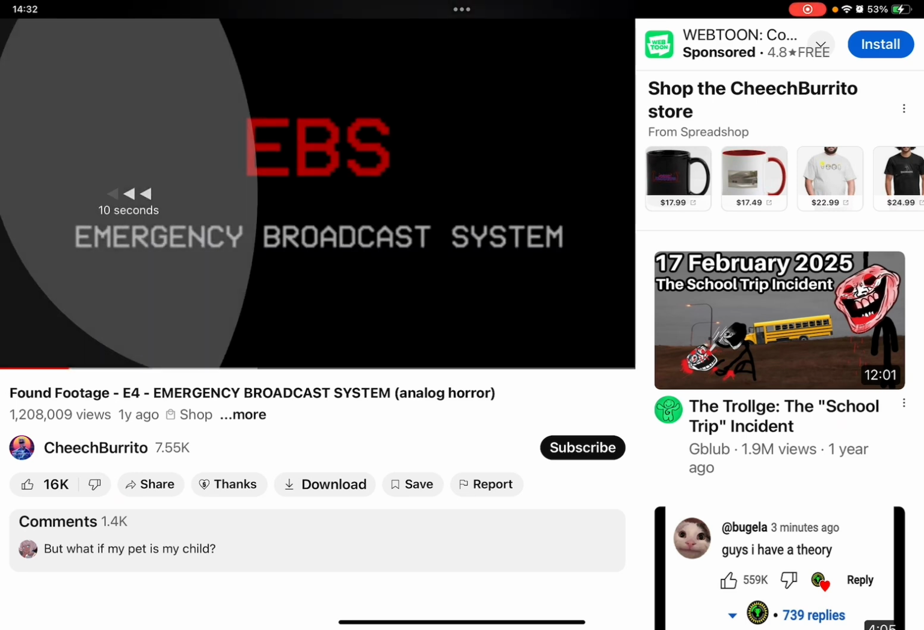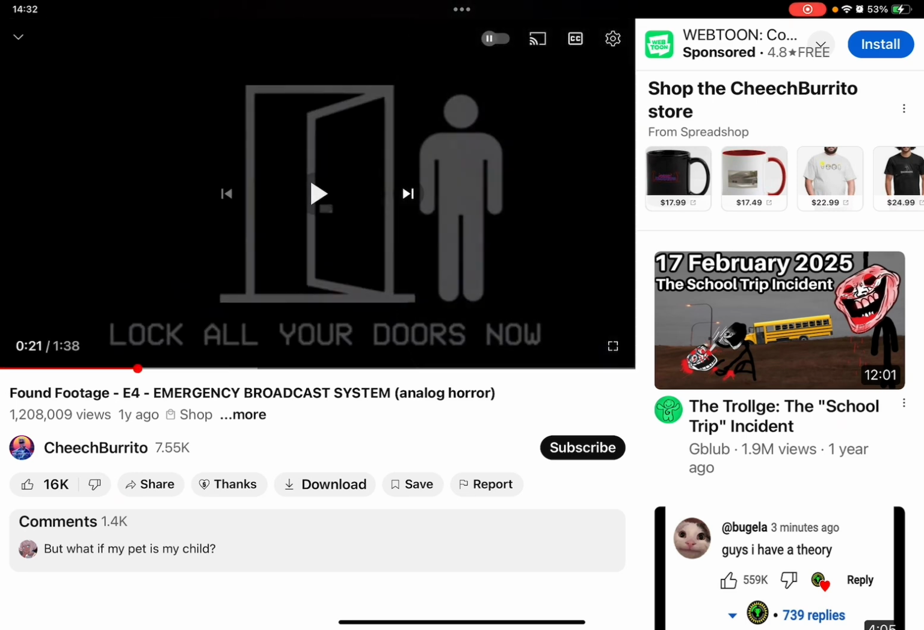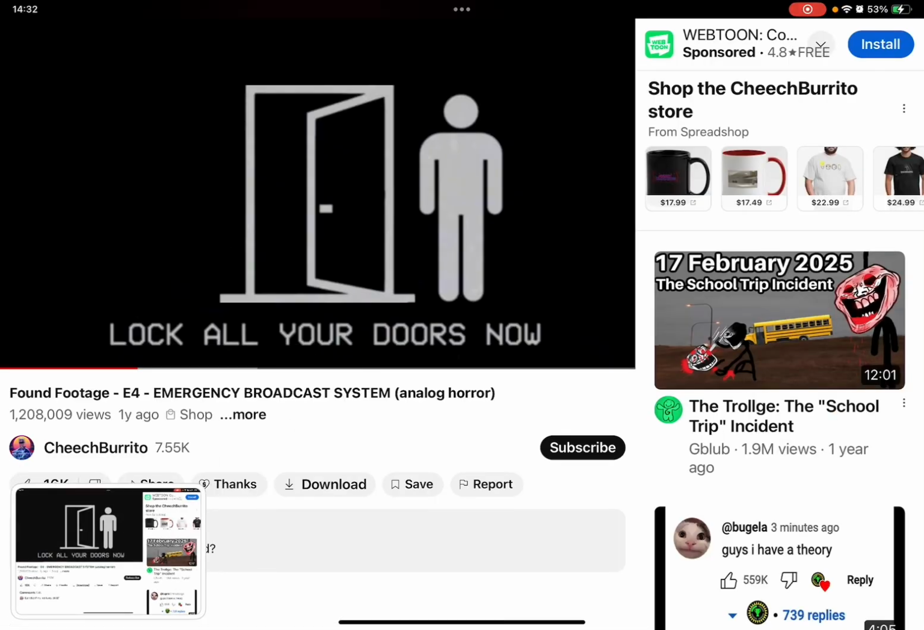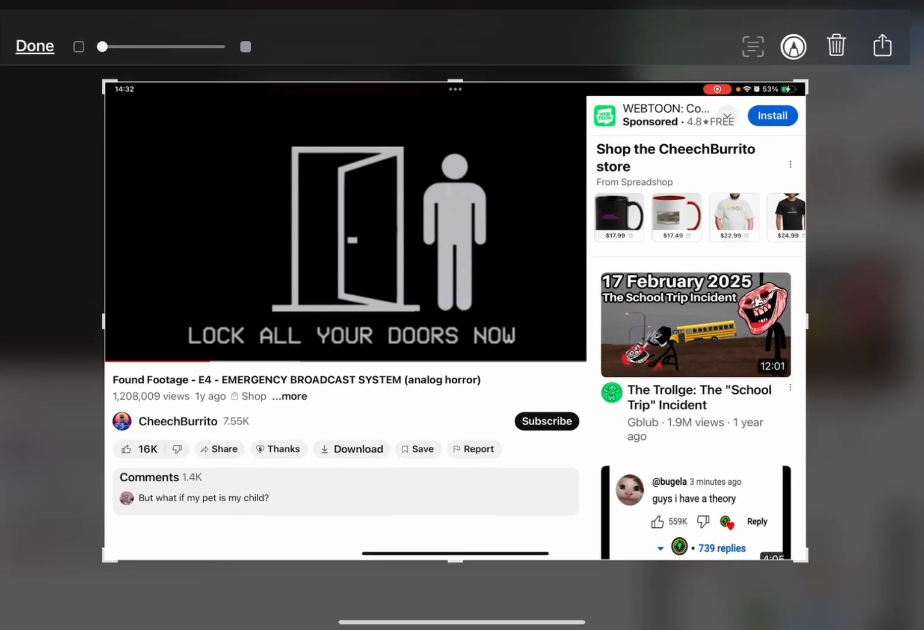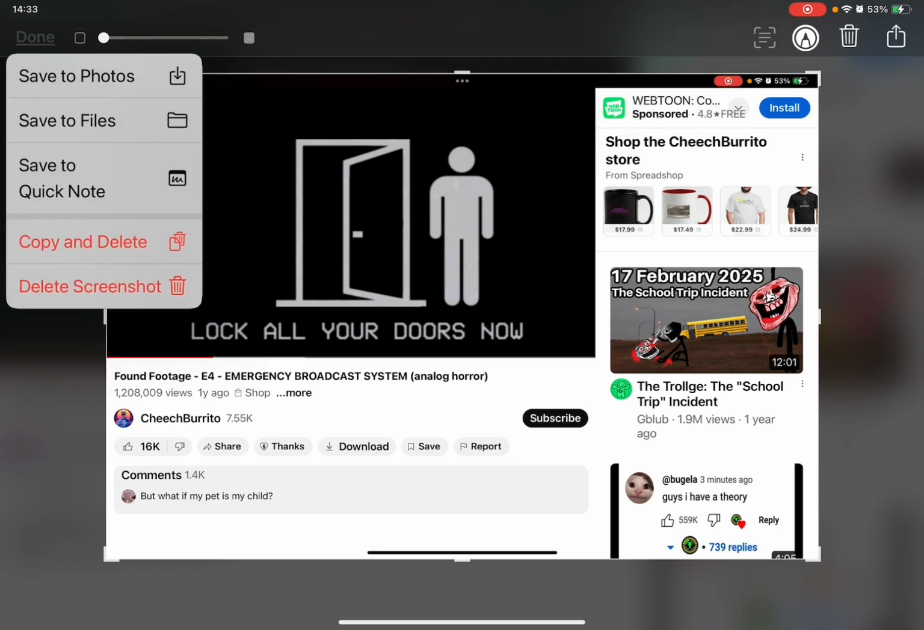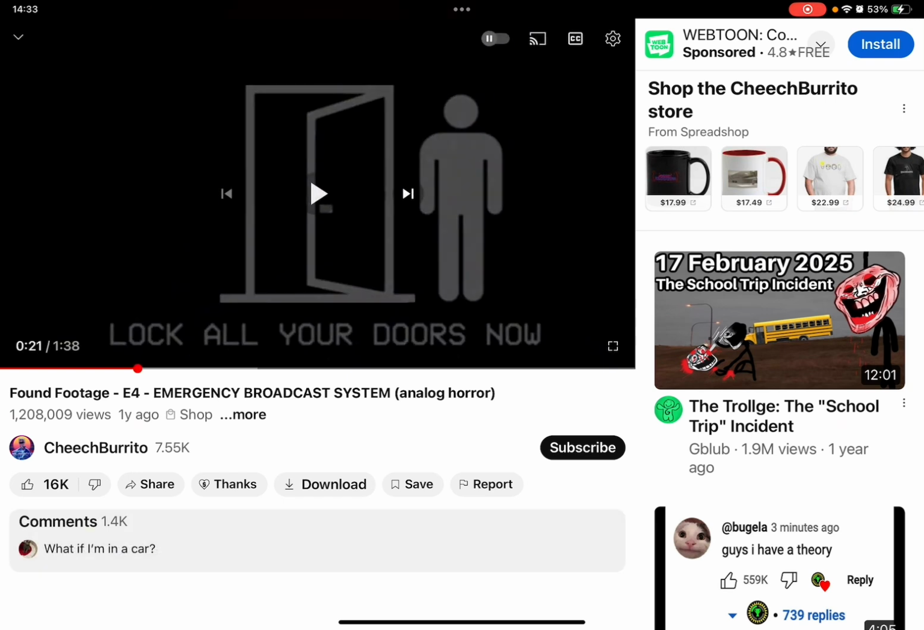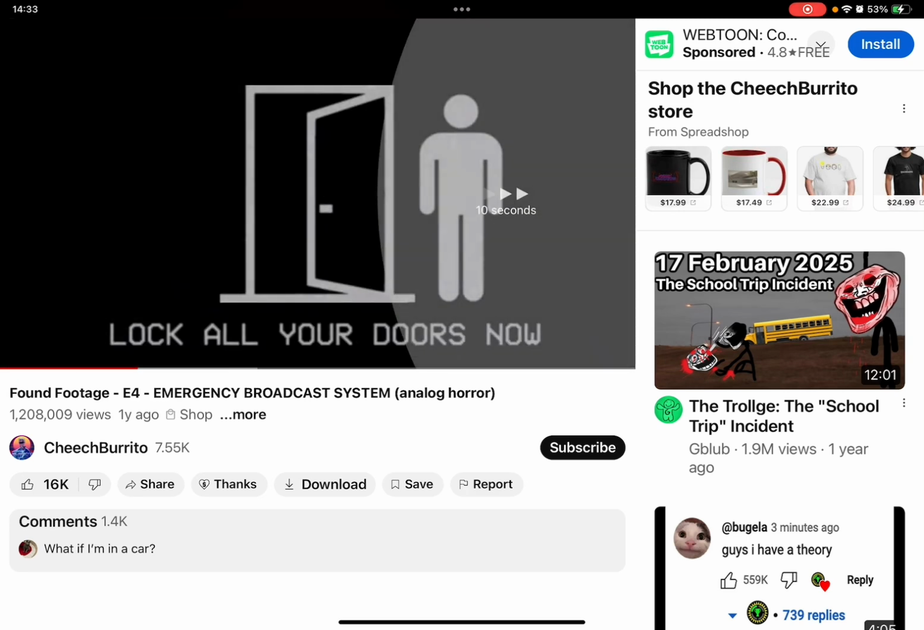So now you take a screenshot, and how you take a screenshot is when you press the power button and volume button at the same time, like this. And then you just zoom into the character type of thingy, and I'll show you how I got the entity.